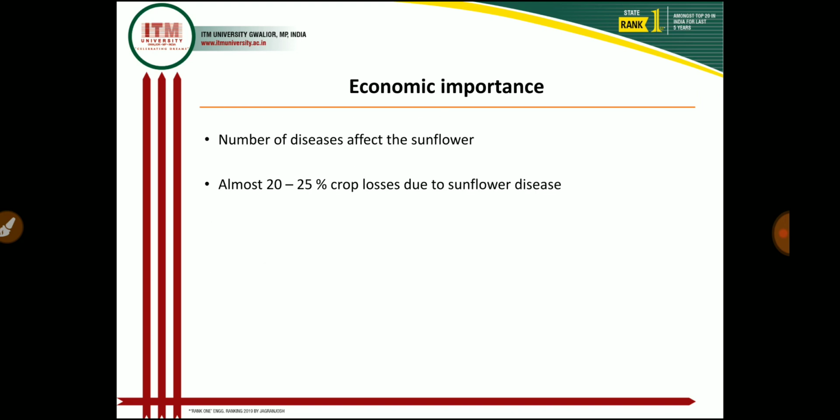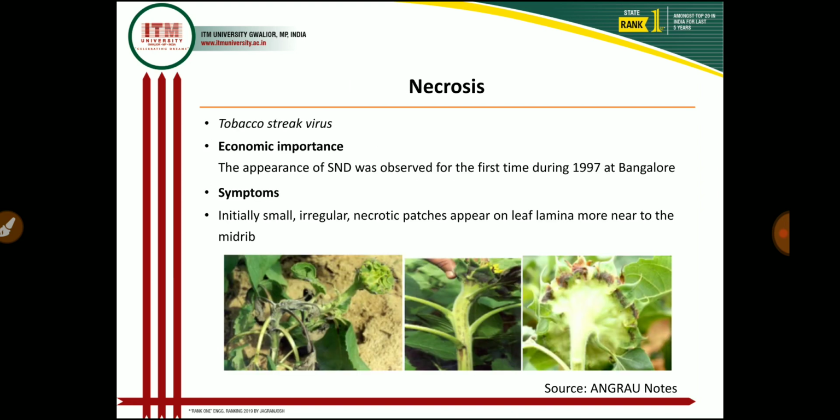Then what is the economic importance of today's lecture? As I told earlier, sunflower is the most important crop, and it is more prone to attack by a number of pathogens, and almost 20 to 25% crop losses occur due to disease. If we control the disease, then we increase the production as well as the income of the farmers.